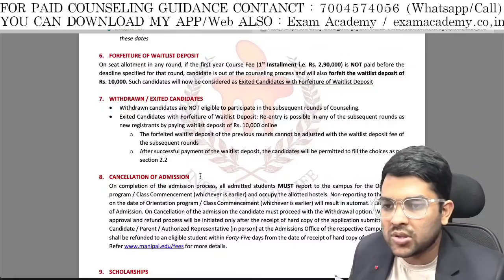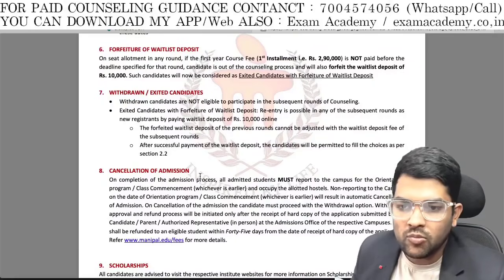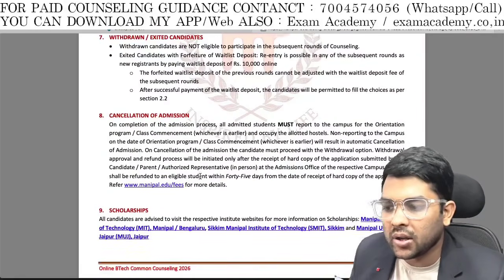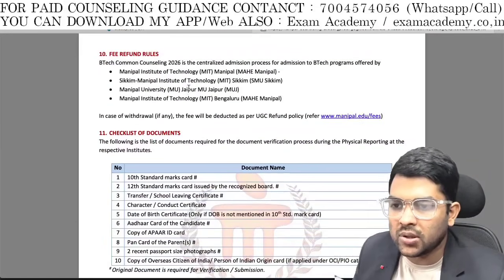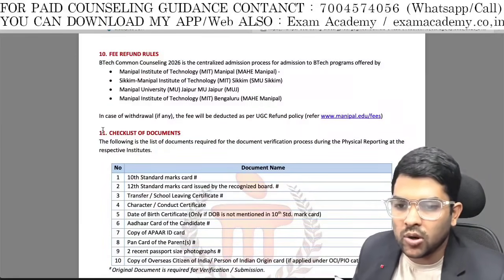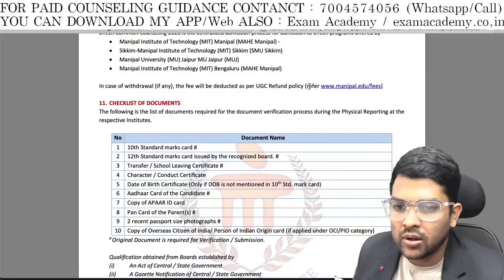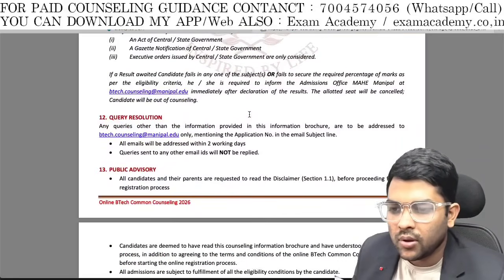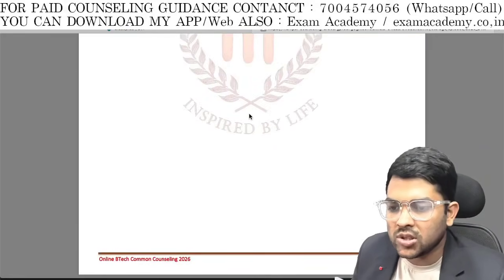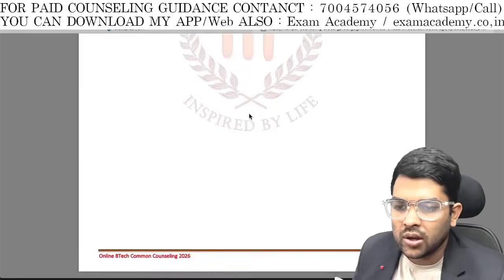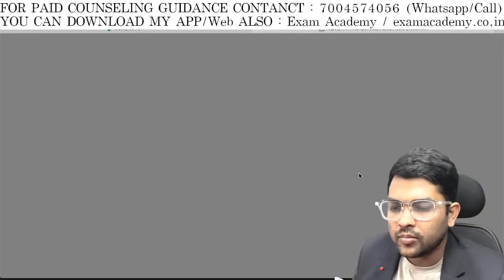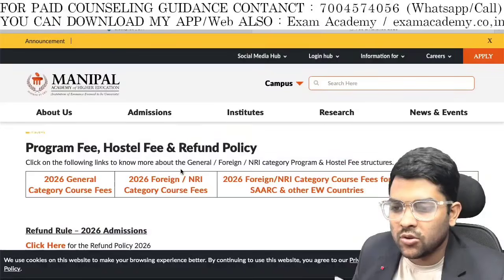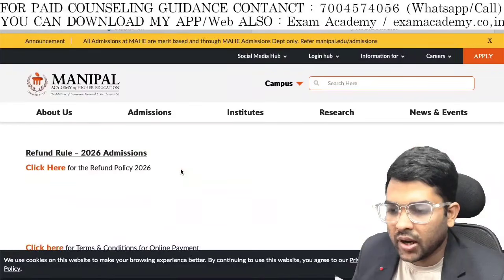Withdrawal forfeiture for waitlisted is 10,000 if you do not take the seat after getting the seat, and cancellation of admission also they have provided. So everything on fee refund is provided totally by UGC norm. Here they have provided. So fee refund is possible 100%, nothing to worry. Here they have provided the information also. Here you can check. As I told you, according to UGC guideline, they will provide you the fee refund.